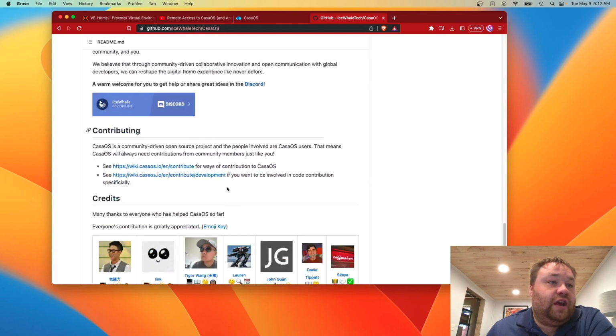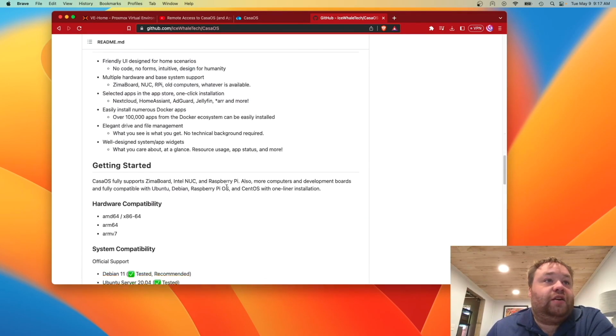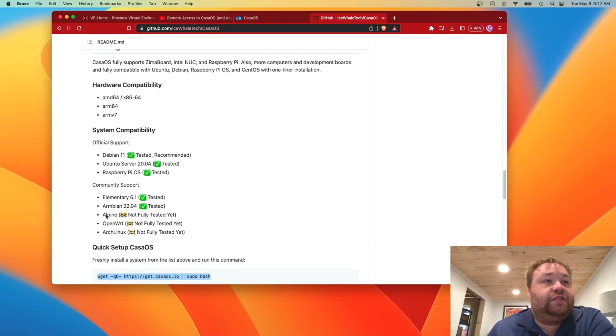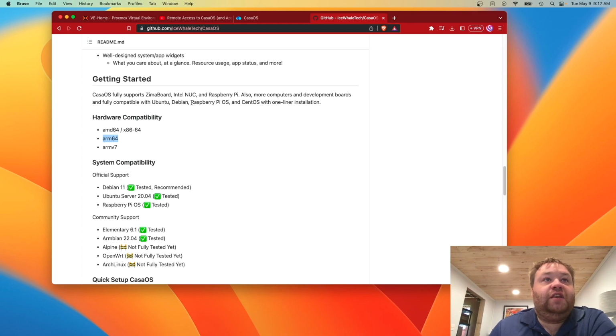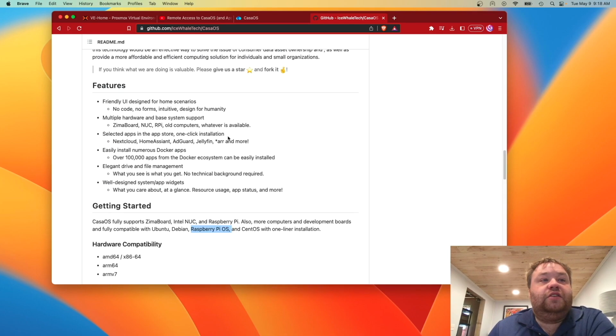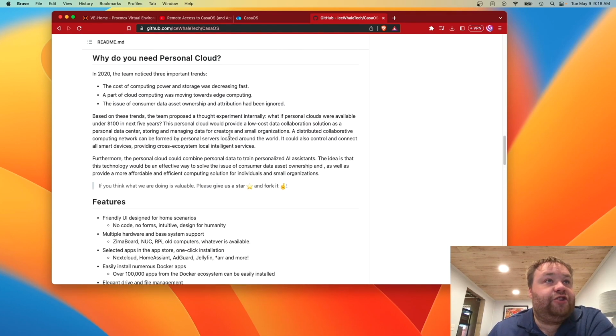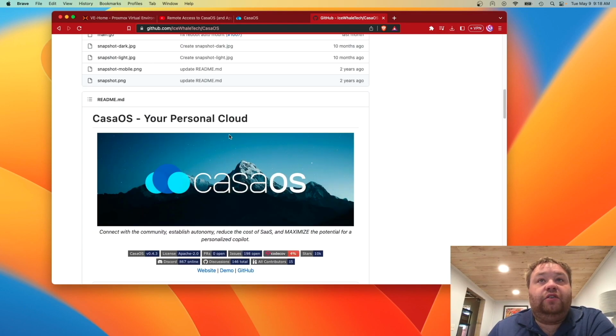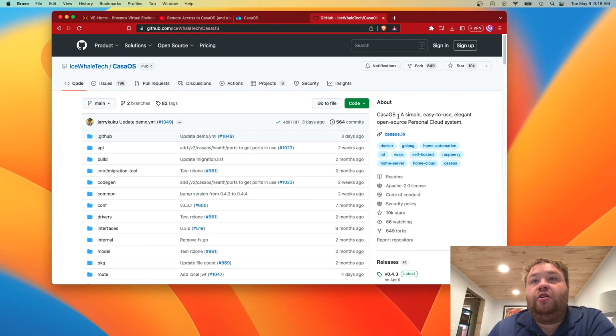And as we scroll down through, or somewhere here, I find a compatibility list. Right here. Debian, Ubuntu server, Raspberry Pi OS, ARM support, and even here, Raspberry Pi OS. This runs on pretty low-end hardware, and it's kind of cool. So I was very interested by this point, and I also noticed this up here. CasaOS is a simple, easy-to-use, elegant, open-source personal cloud software.